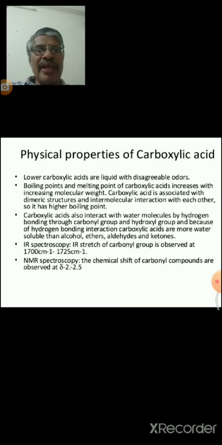They are more soluble in water than alcohols, ethers, aldehydes and ketones. Carboxylic acids are observed in IR spectroscopy at 1700 per centimeter to 1725 per centimeter.